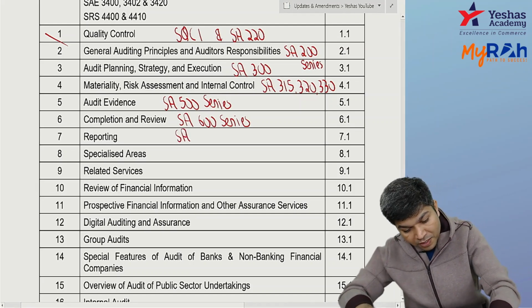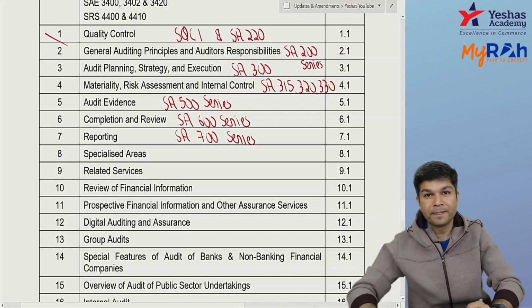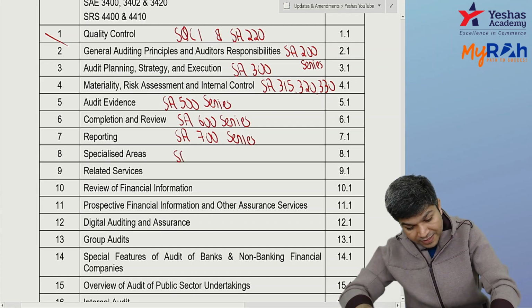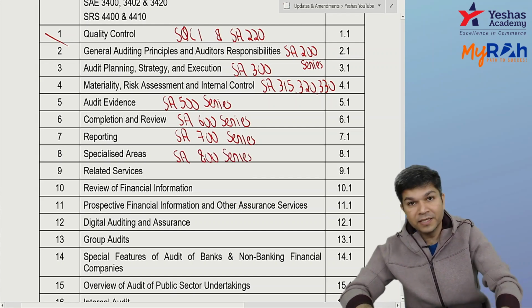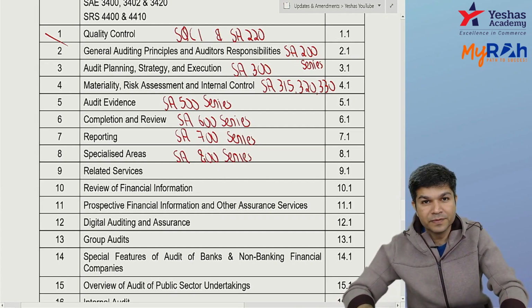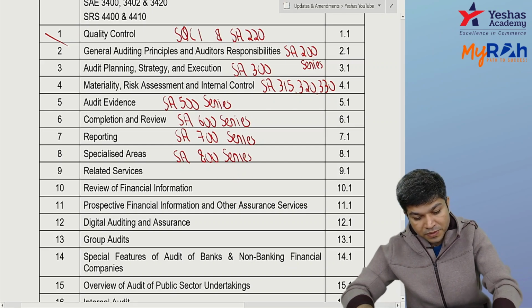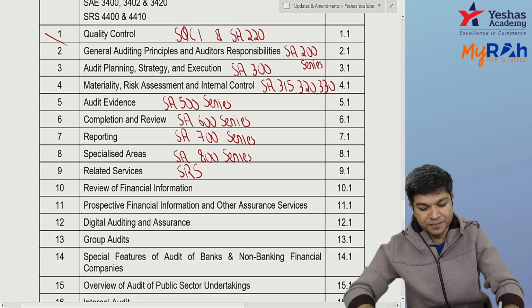Reporting is nothing but your 700 series. Specialized areas is the 800 series. Related services are nothing but SRS, standards on related services.